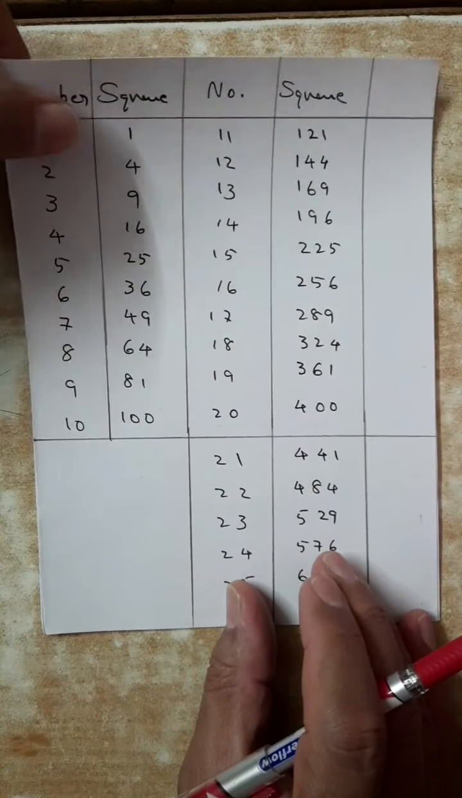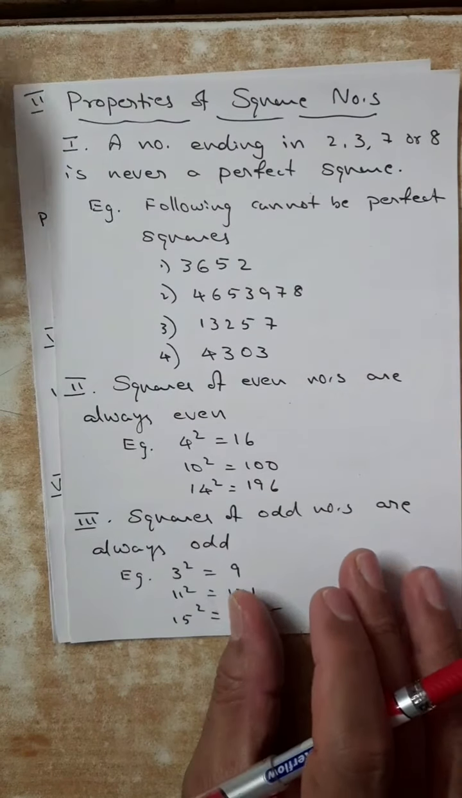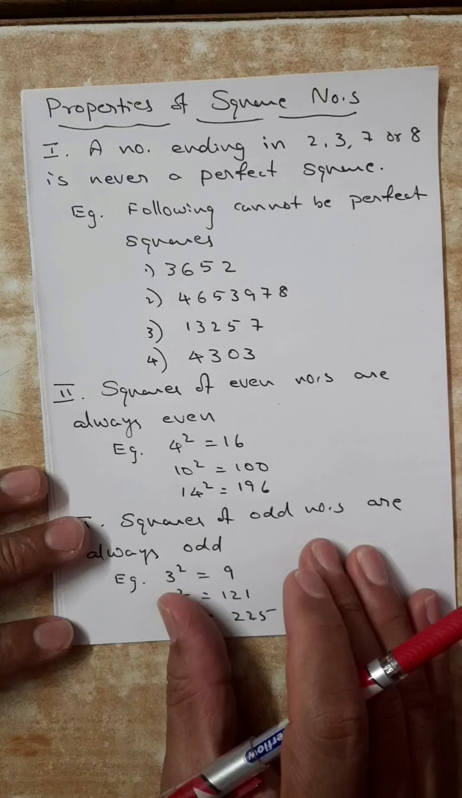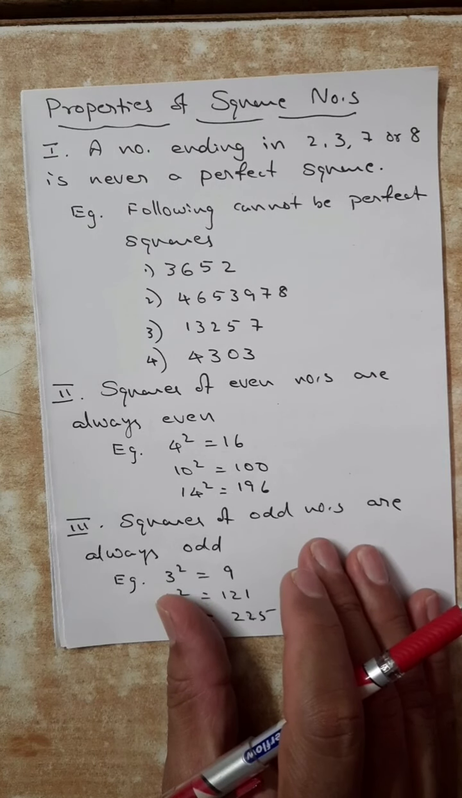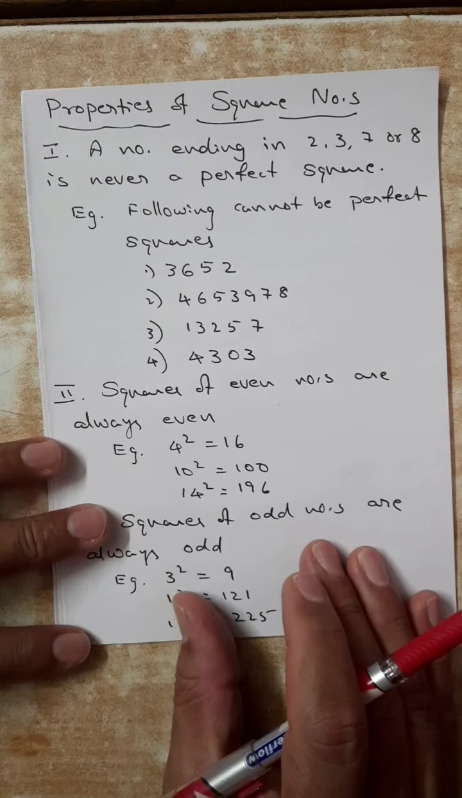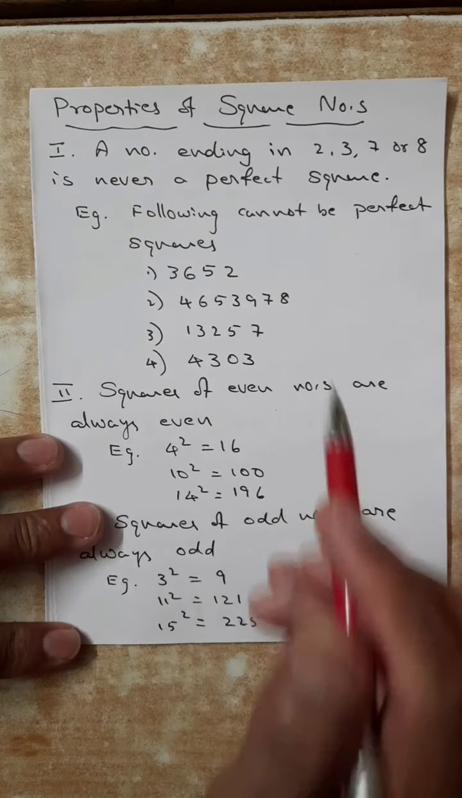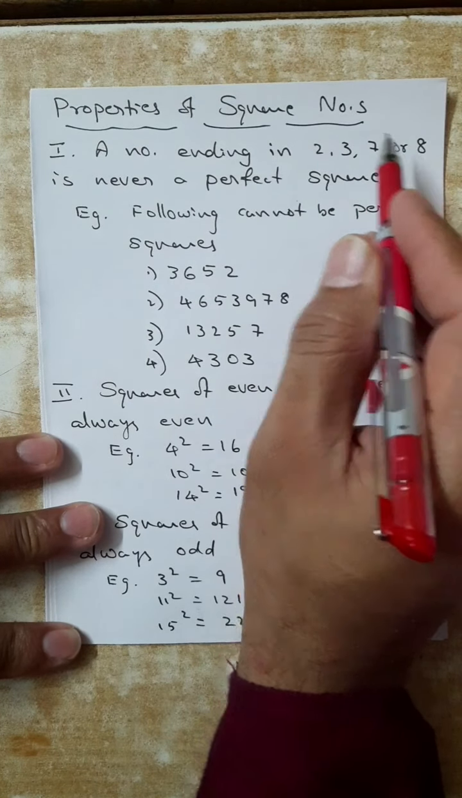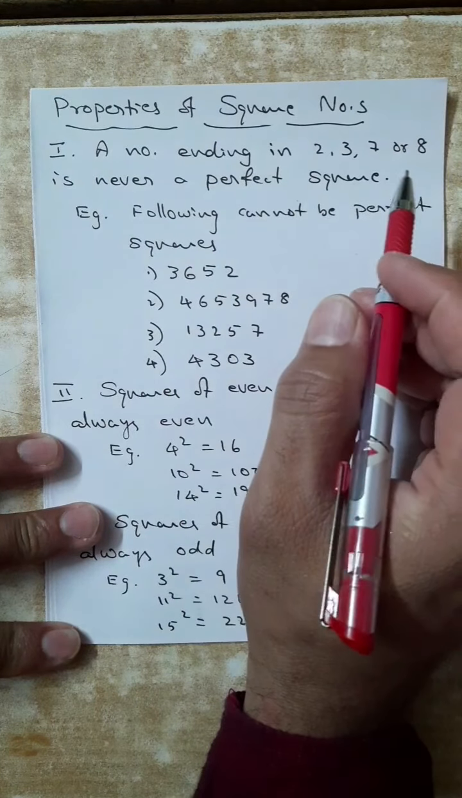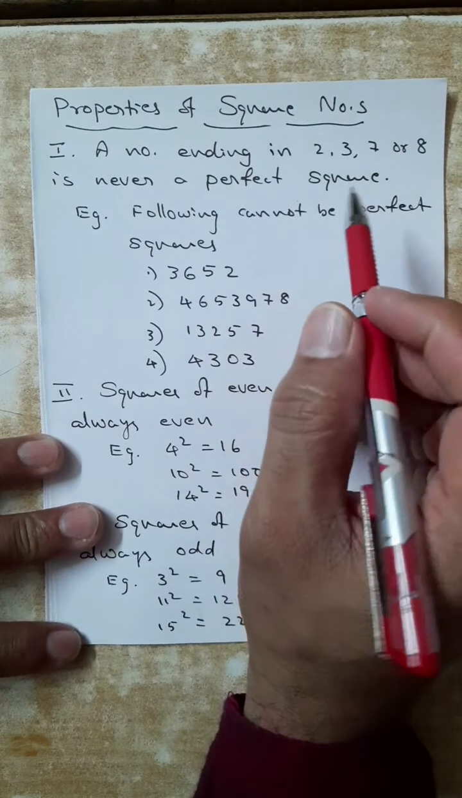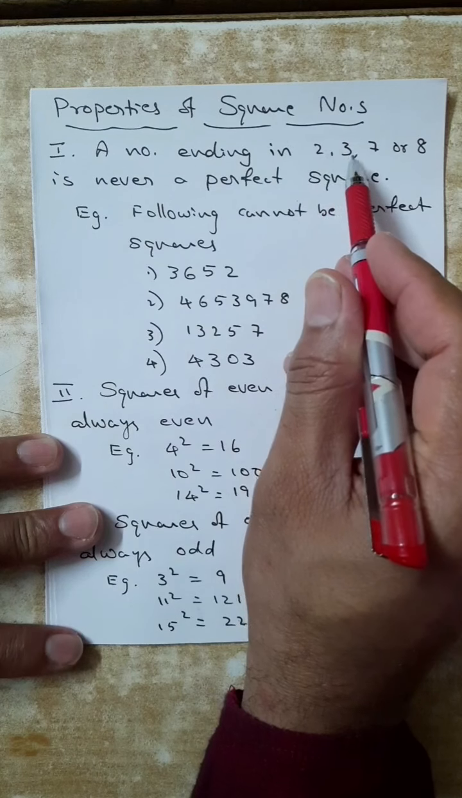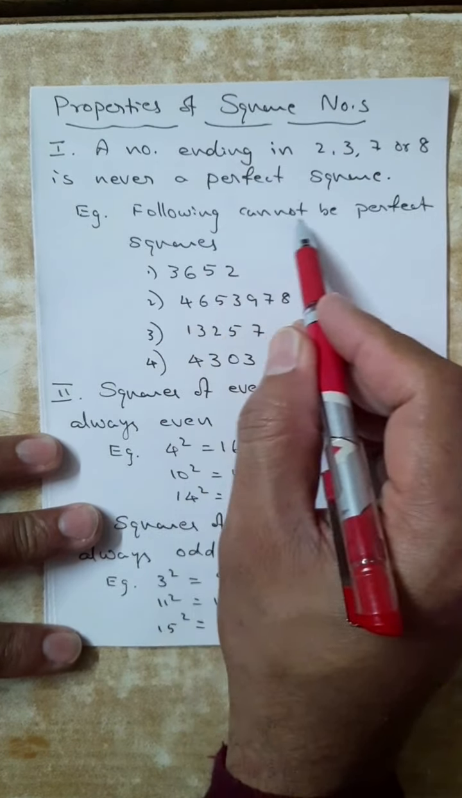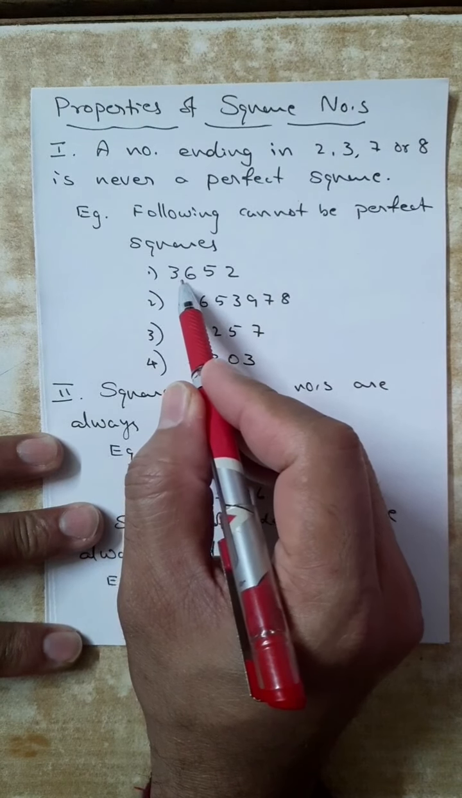Now we will think about the properties of square numbers. Some simple properties are there which will be helpful. First one: a number ending in 2, 3, 7 or 8 is never a perfect square. If a number is ending with any of these, 2, 3, 7 or 8, see the examples. The following cannot be a perfect square.